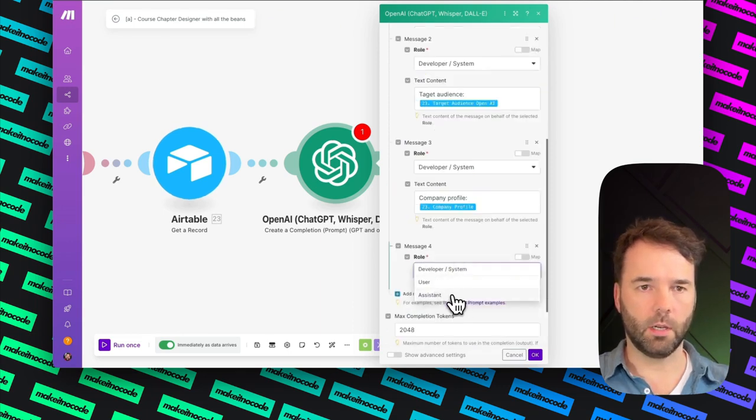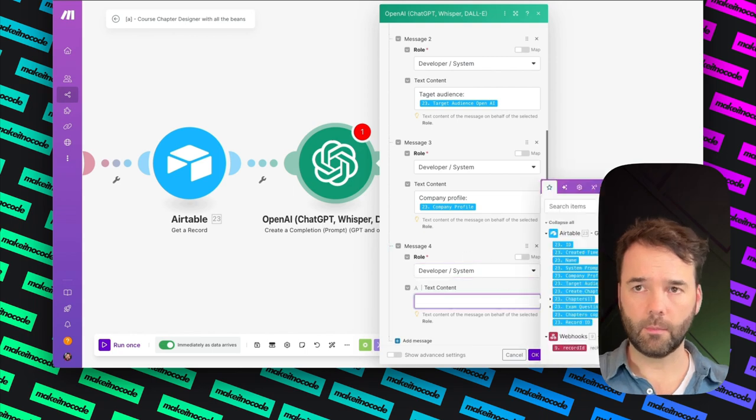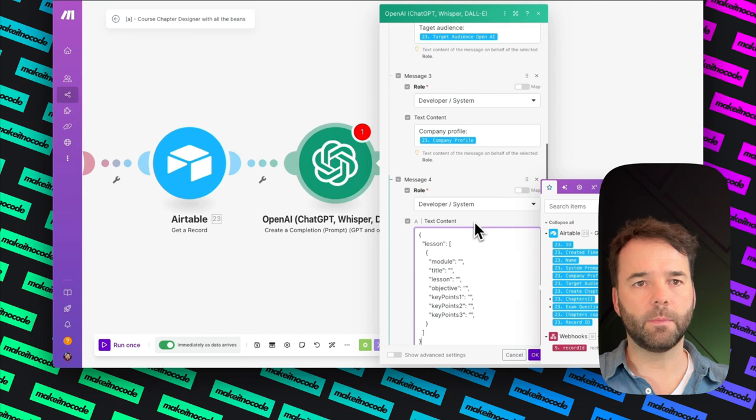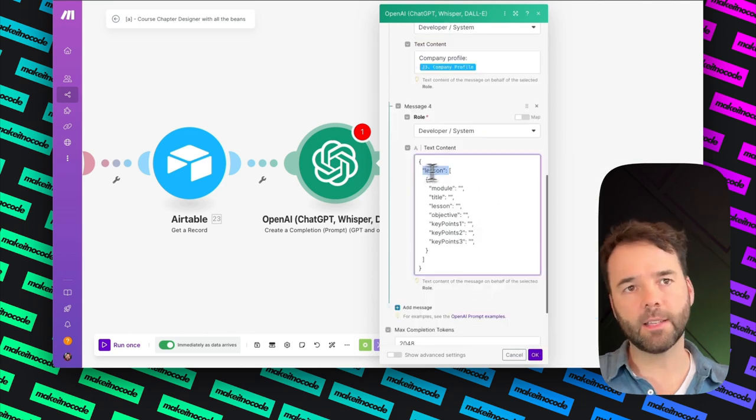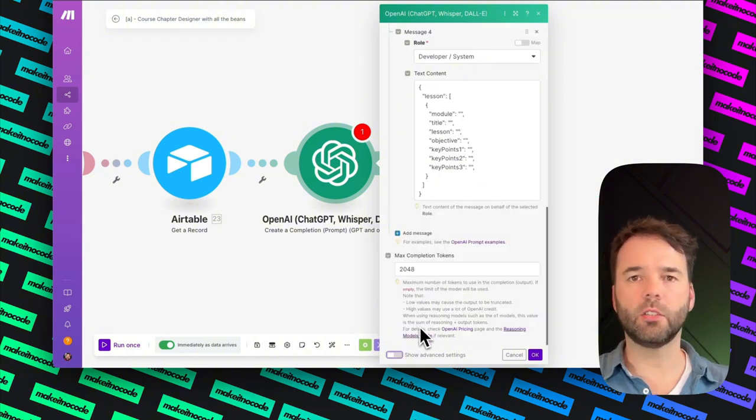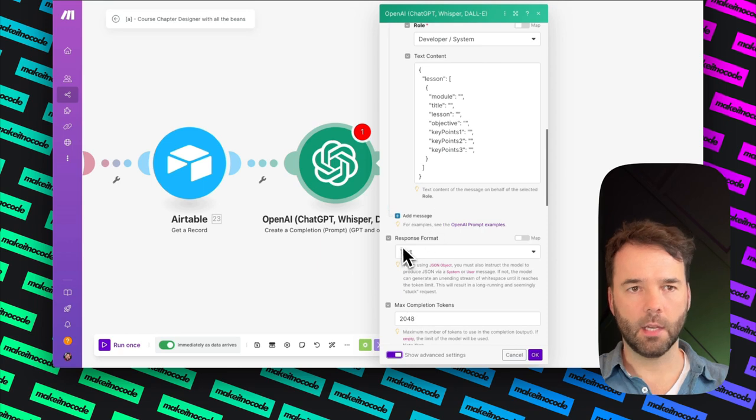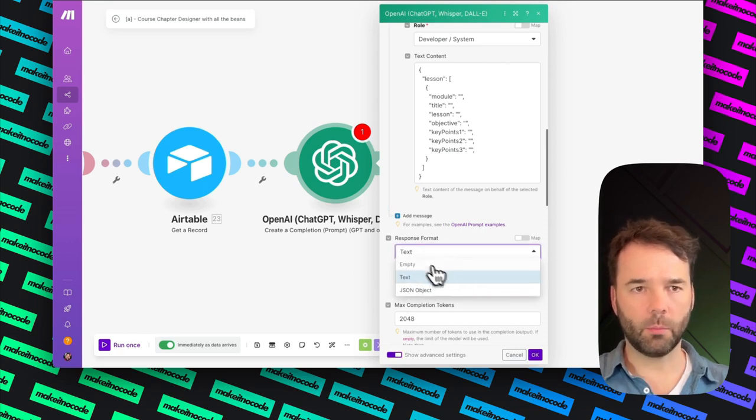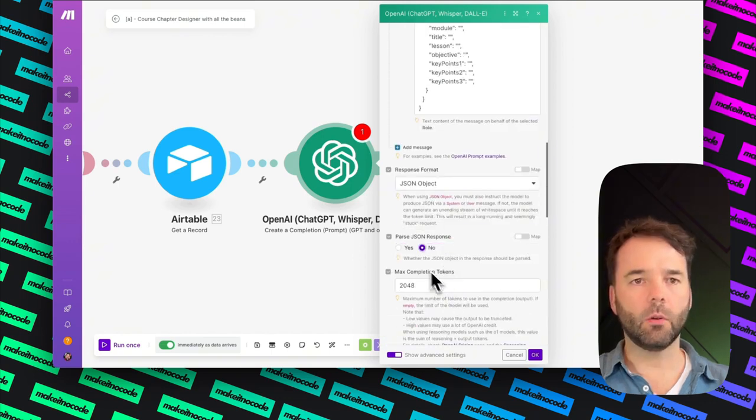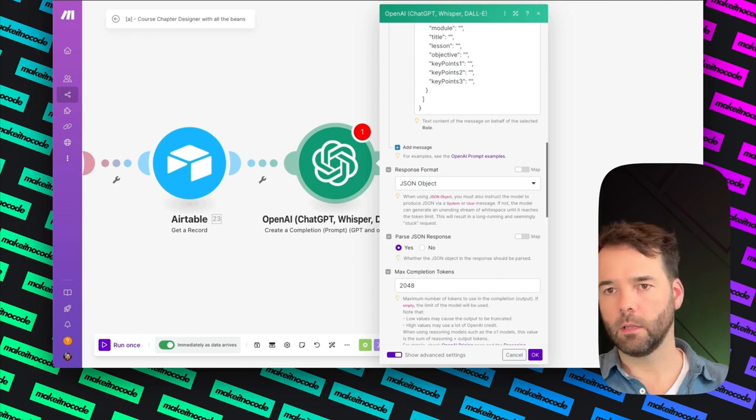Now, I'd like to have another developer system. I'm going to give it this piece of context. So I'm asking for the lessons, the modules, the titles, lessons, objectives, key point 1, 2, and 3. And then after that, the next thing you need to do, you just need to hit advanced here, response format. We're going to put that into JSON object. Now the parse JSON is set to no. We're going to set it to yes.